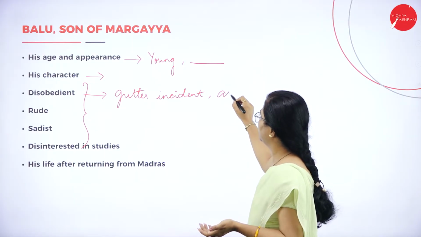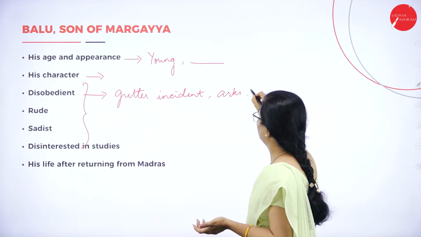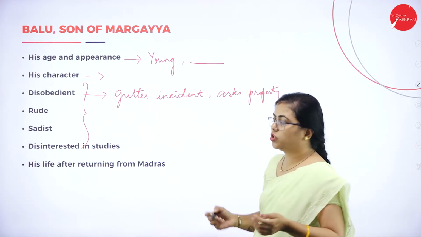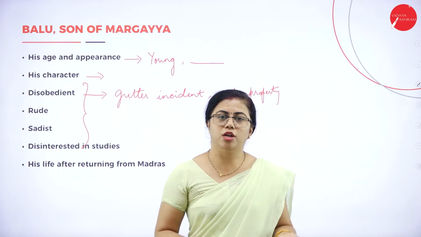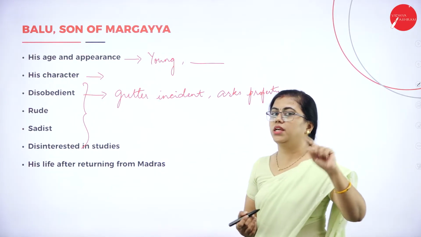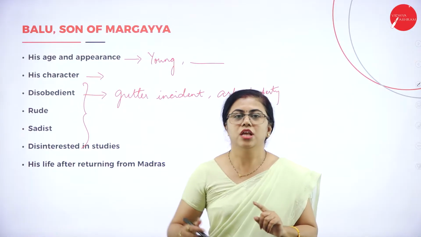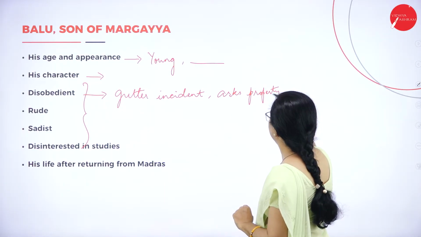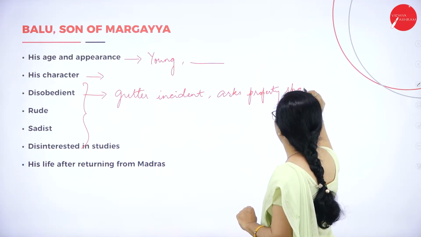When Dr. Pal instigates Balu to ask for a share in the property, he is very disobedient to his father. He gives back answers and all. So all these you can mention whenever you are writing about disobedience.